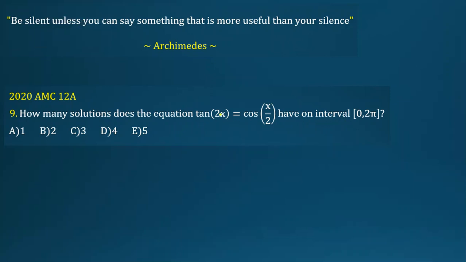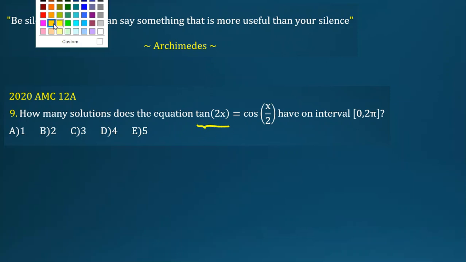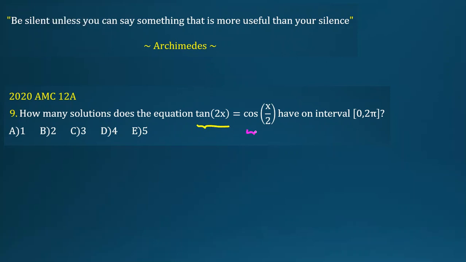Let me write with this, drawing this function, and also the next function, let me show it with pink, cos x over 2. If you want to draw these two functions, paying attention to the trigonometric unit circle is so much useful.